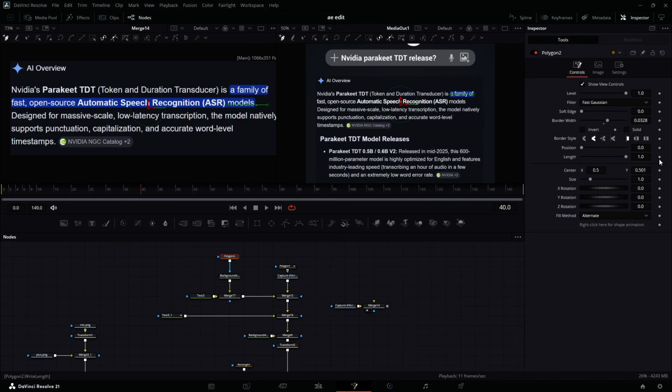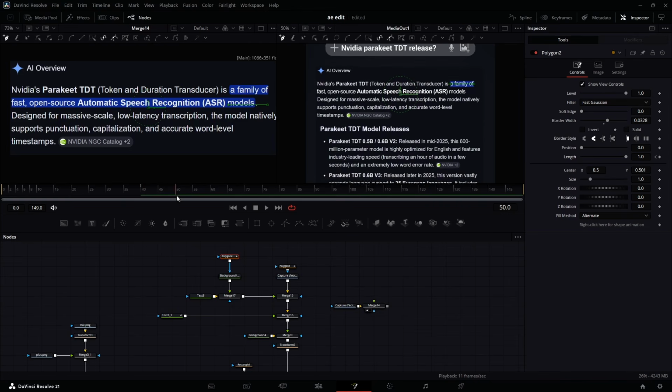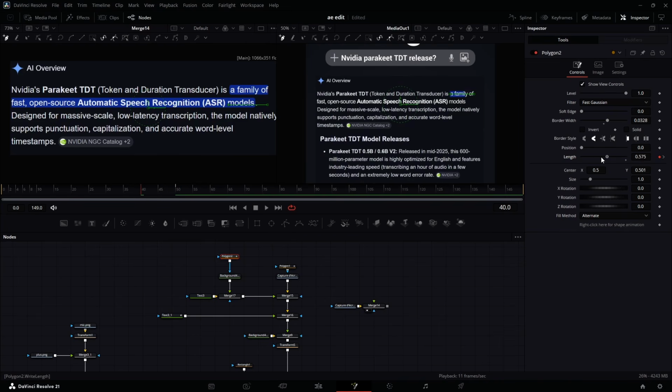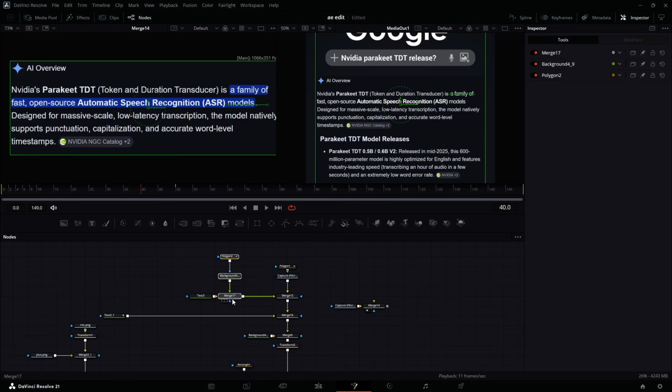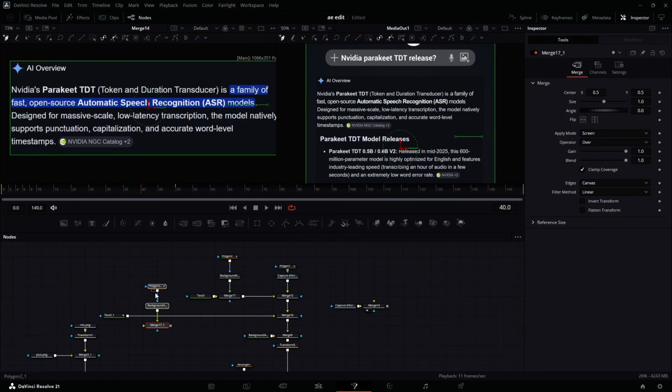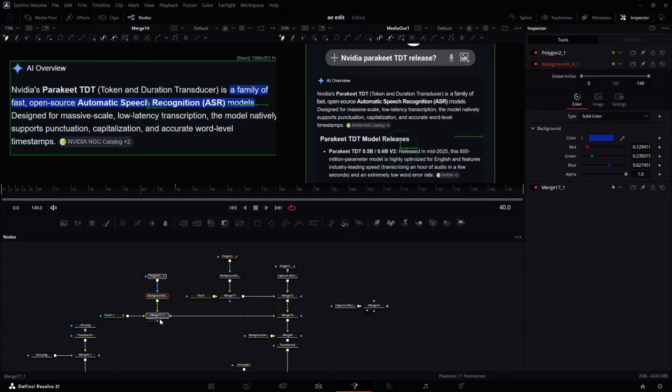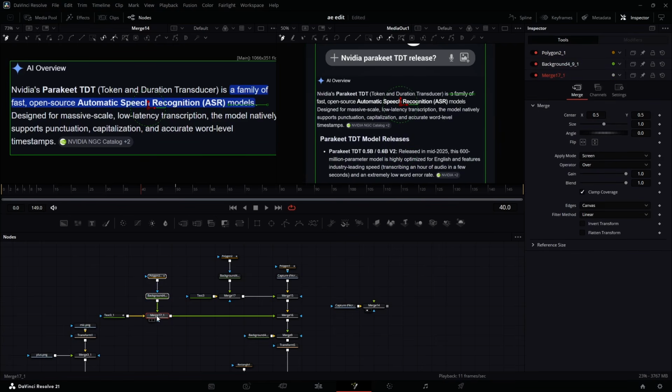Let's hit a keyframe at the length, go to maybe frame 50, hit a keyframe, go back and take the length down to 0. Now you can leave that one, and then I'm just going to come to this side, duplicate this one, Ctrl C, paste it here, Ctrl V. I'm just going to make sure that I hold down shift and connect this one. Make sure it's connected. Good.